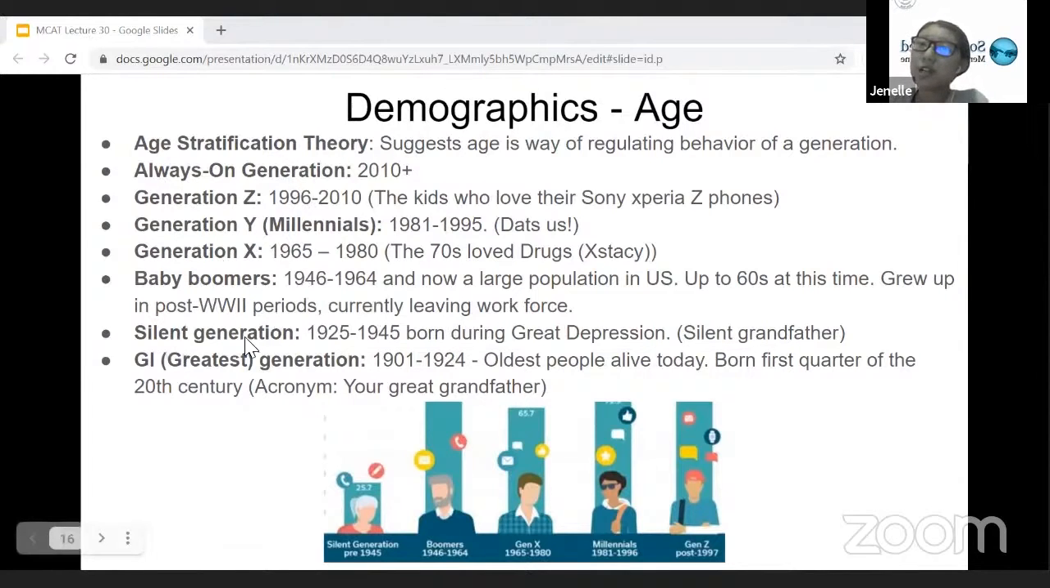Before that was the silent generation, those born between 1925 and 1945, who were born during the Great Depression. So a silent grandfather is associated with the silent generation.